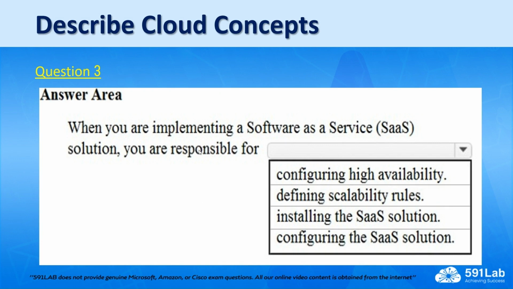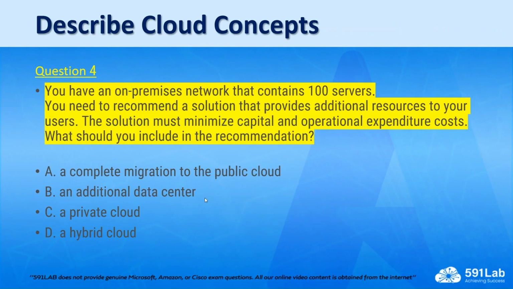Third question, when you are implementing a software as a service solution, you are responsible for dash. You have an on-premises network that contains 100 servers. You need to recommend a solution that provides additional resources to your users. The solution must minimize capital and operational expenditure costs. What should you include in the recommendation?